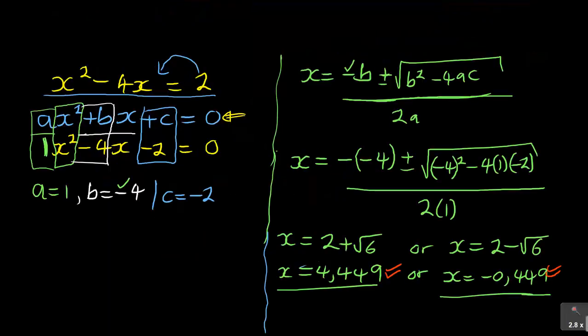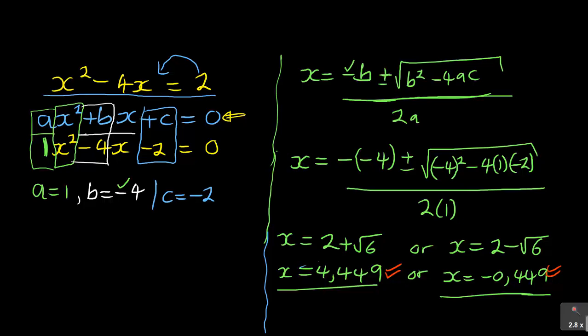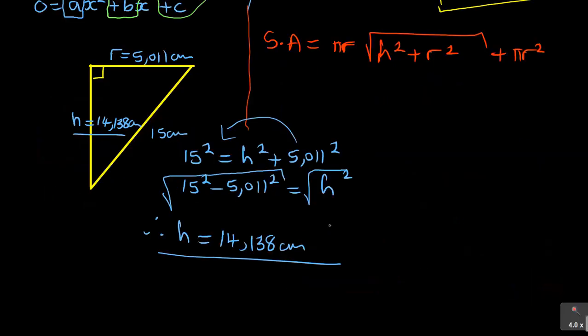So you got your formulas and you identify the volume. So you can see this is the formula for the volume, which is 1/3 pi r squared h. So you come here and identify to say V is equal to 1/3 pi r squared h.